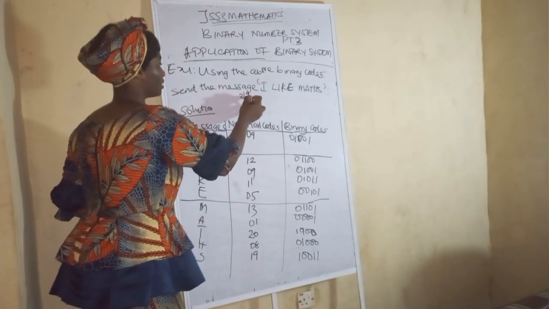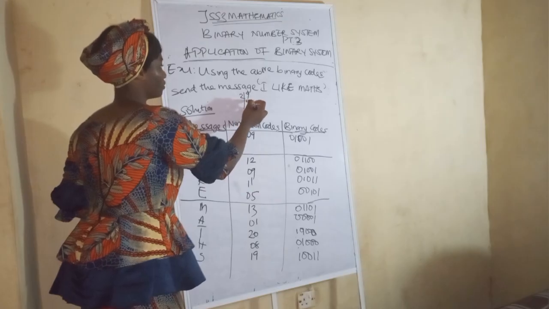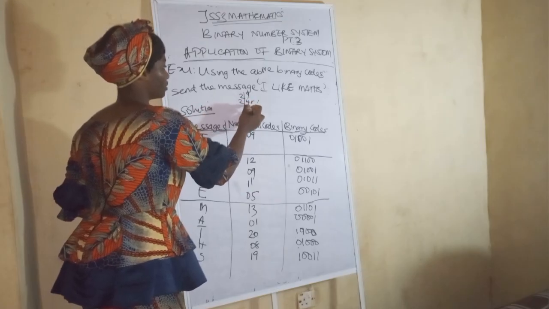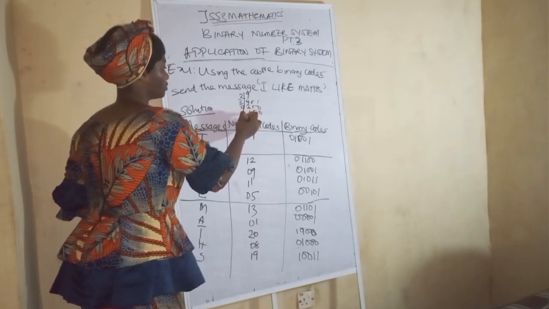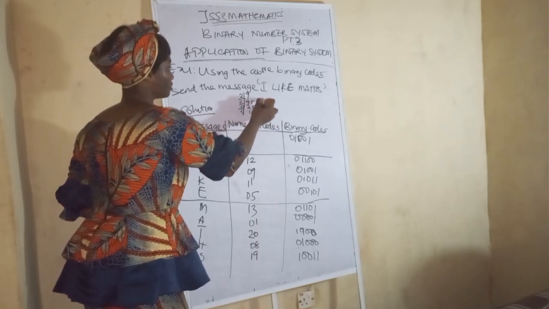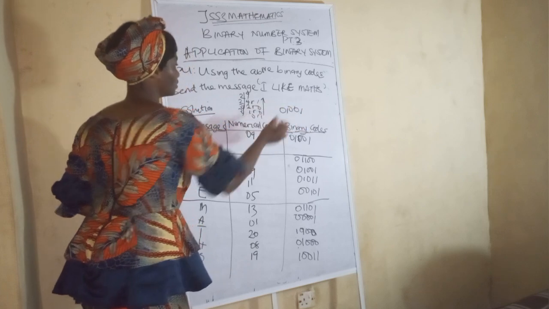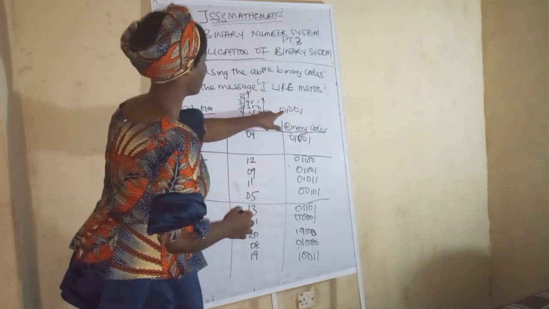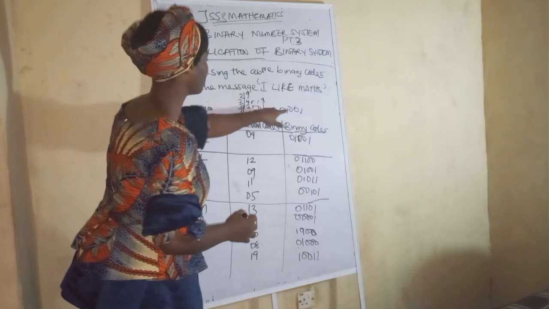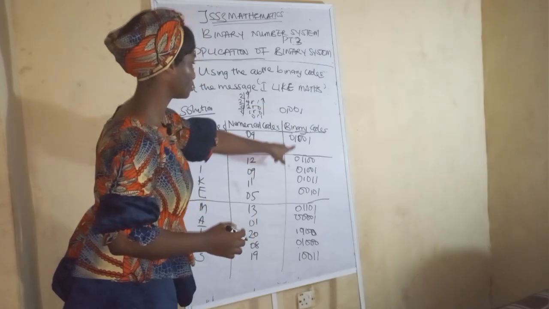Get it now, divide by 2. 9 divided by 2 is 4, remainder 1. 4 divided by 2 is 2, remainder 0. 2 divided by 2 is 1, remainder 0. 1 divided by 2 is 0, remainder 1. Get it now? We have 1 0 0 1. It's this one. So with this one, that's how we got this one.